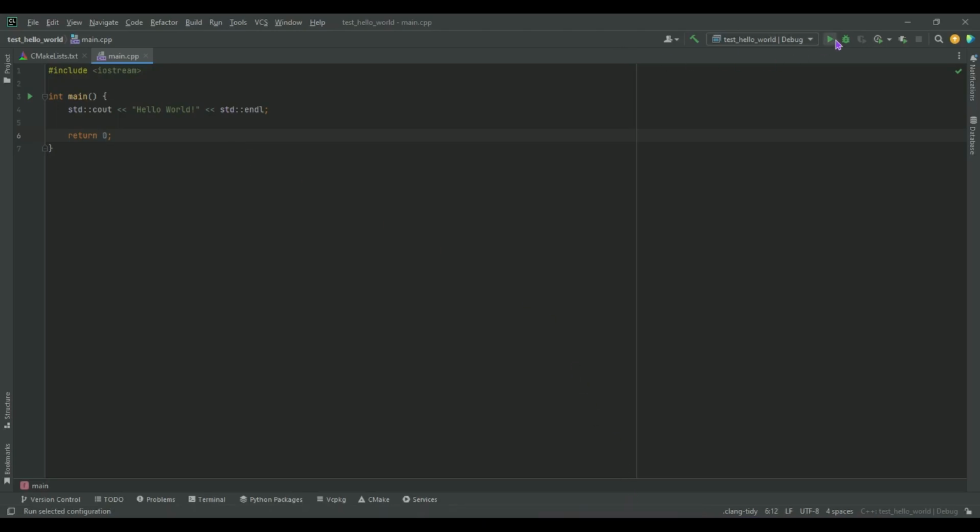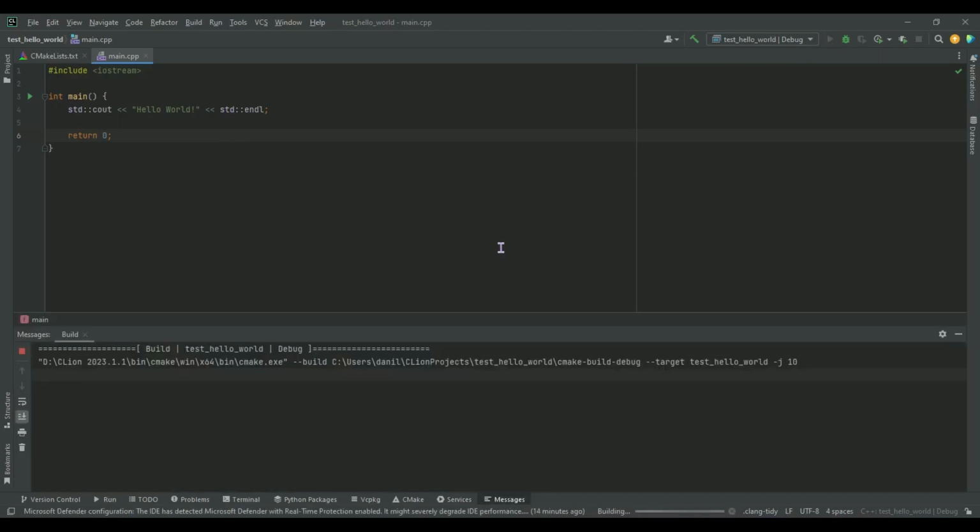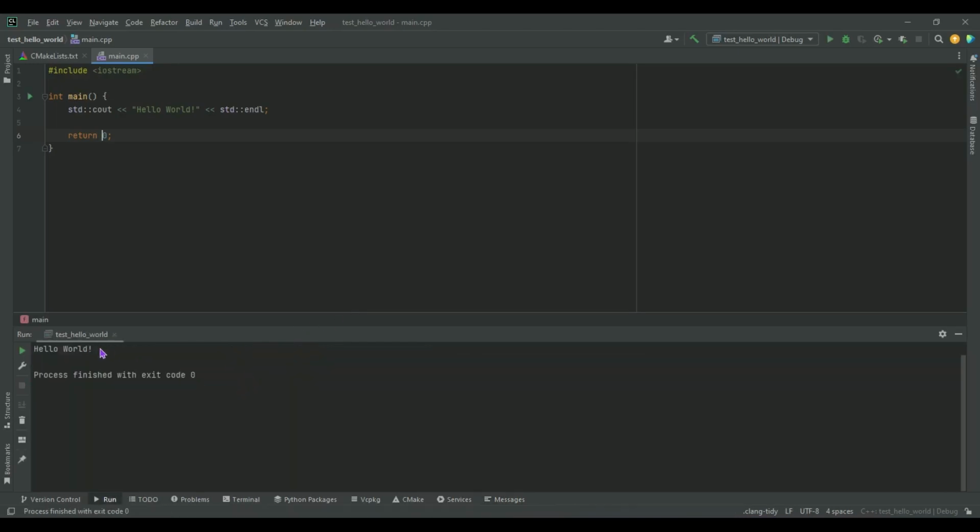Let's see the result of executing our first program. As you can see, Hello World was printed in the console. That was our first program in the C++ language. This is your first step towards learning programming.